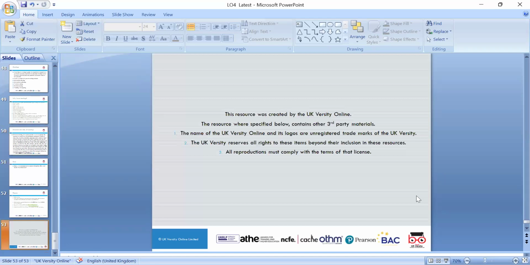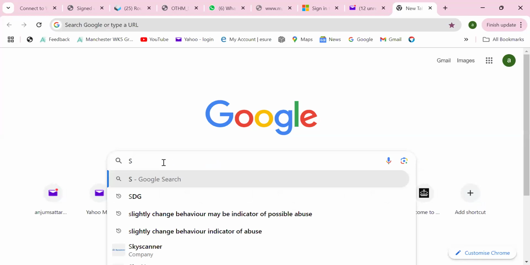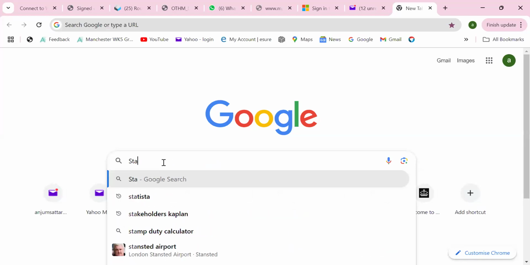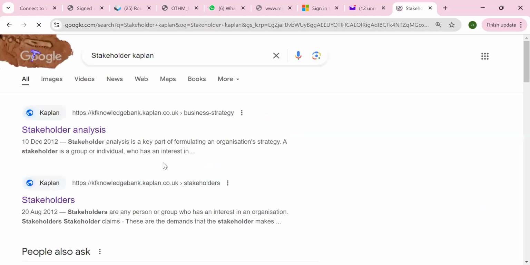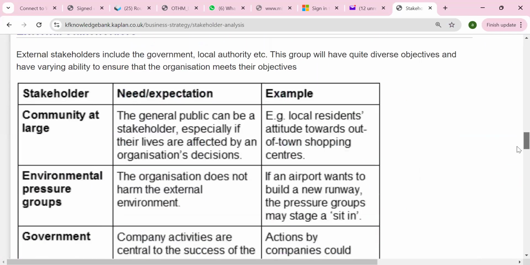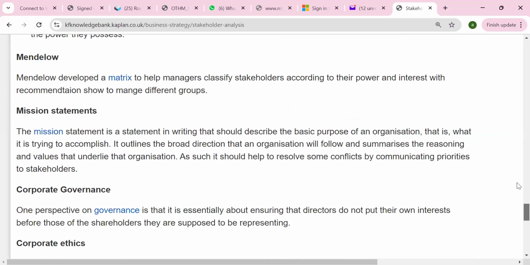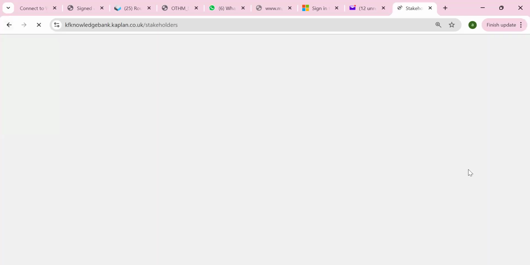But if you want to find the stakeholders, what is meant by stake? Stake means interest, as I mentioned a few times, please. So if you want to look at the stakeholders, what you can do, please, in Google, is type the word stakeholders, and next to that, write the word Kaplan. Kaplan is a publisher, and you can find chapters of the books, where you can find a lot of examples about stakeholder analysis, internal. A lot of our slides have these resources embedded, as well as sources from Kaplan and various others. So stakeholder mapping and stakeholder analysis.